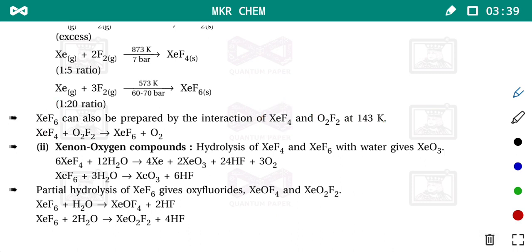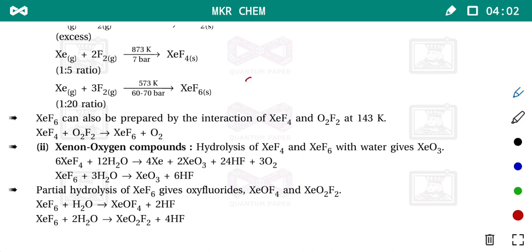See the reaction: take xenon tetrafluoride and O2F2, these two fluorines are added here, it gives XeF6 and oxygen is released. Very easy reaction. Now this is all about the xenon fluoride compounds. Easy reactions. Prepare them by writing 2 or 3 times.